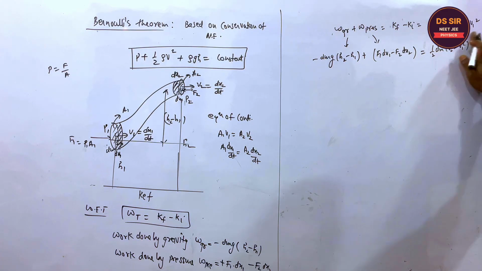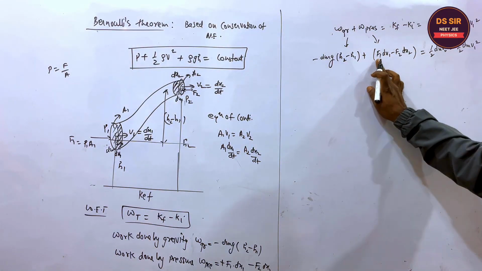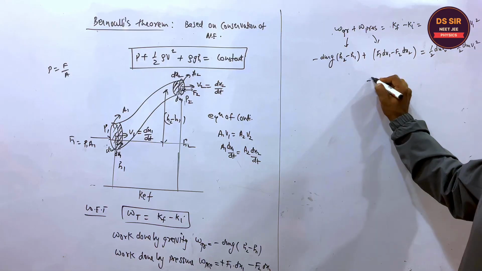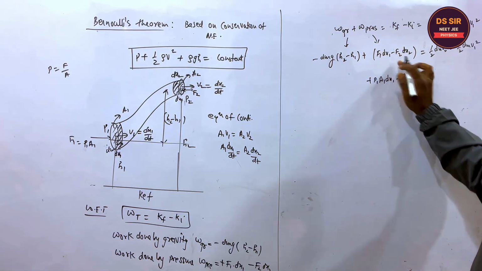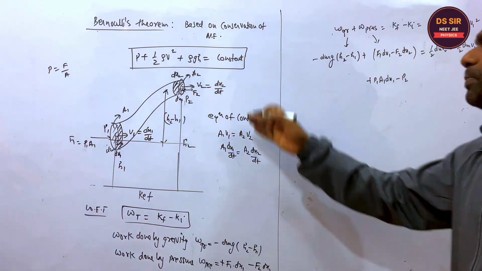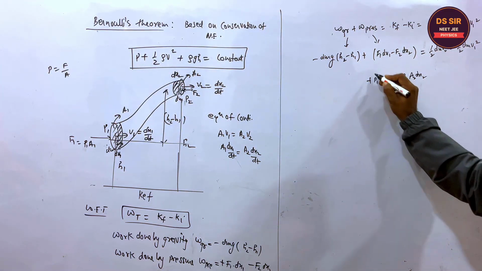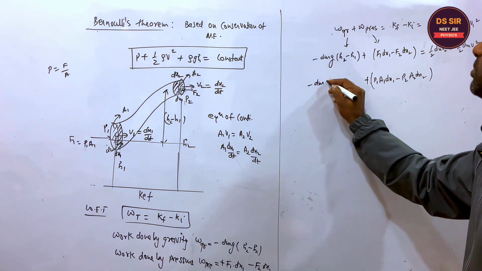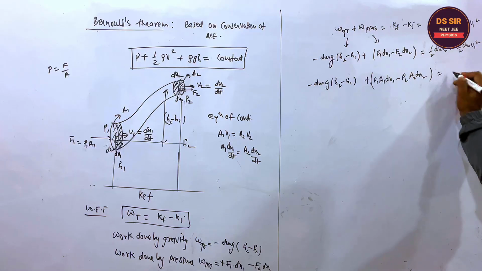So what is the value of F1? F1 is P1 into A1, so P1 A1 dx1. The value of F2 is P2 into area A2 into dx2. And this minus dmg (h2 minus h1) is as it is.